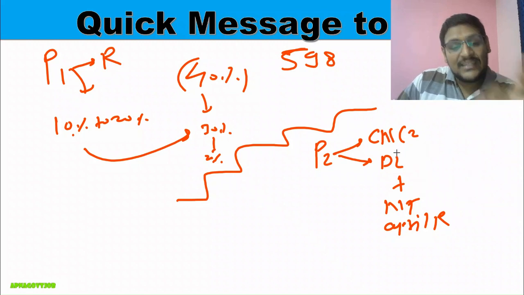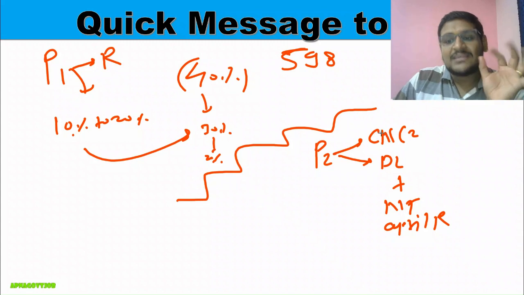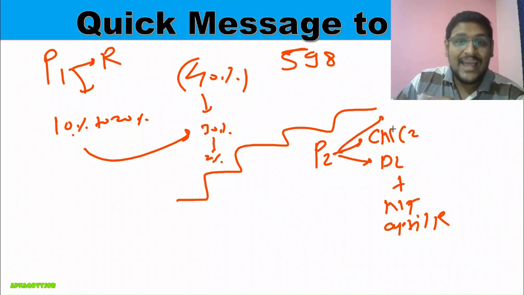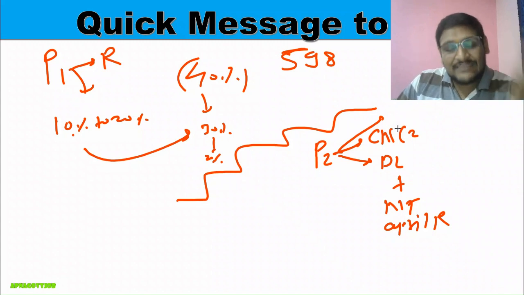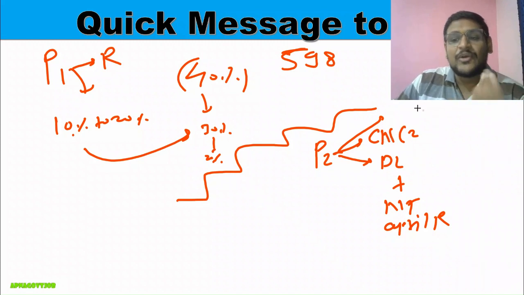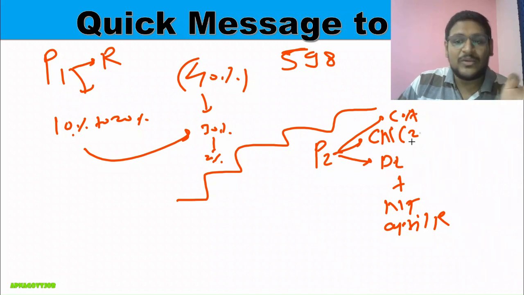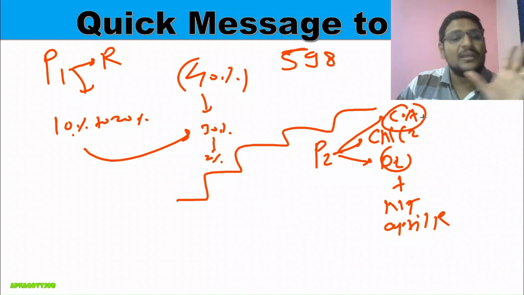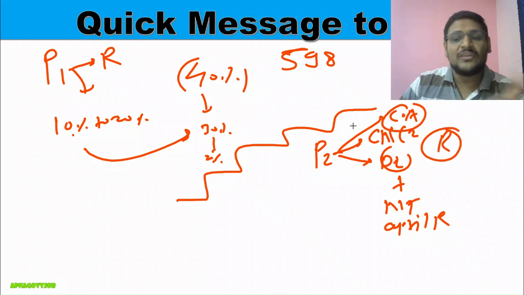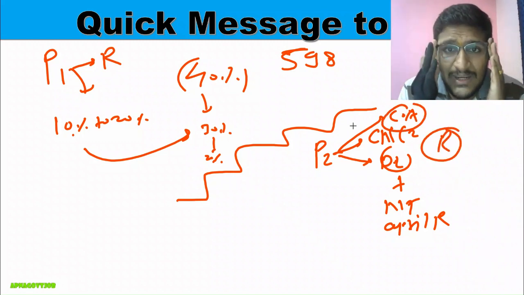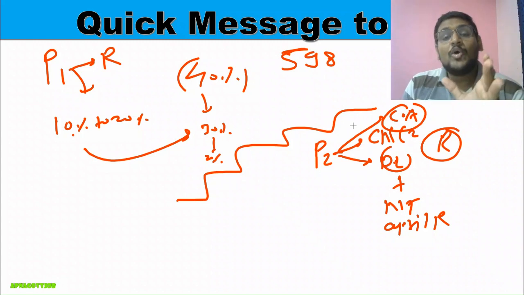I will suggest you take 2 subjects, but if you are not comfortable, then at least for a week start with the first subject, and then slowly you can take 2 subjects. Don't take 3 subjects at a time. First take 2 subjects maximum. Suppose you complete CN, then you can start COA, like that. First CN and DL you will start, then after completion of CN, you will do COA. Then DL will also get completed, then only 1 will be left, and revision of phase 1 plus phase 2. I will definitely give you guidelines in phase 3, but I hope you got the idea.